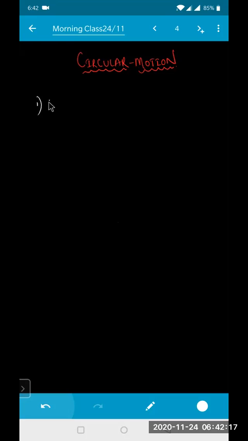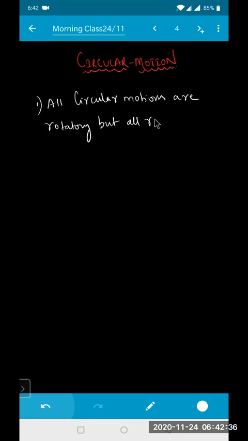All circular motions are rotatory, but all rotatory motions are not circular. Okay?